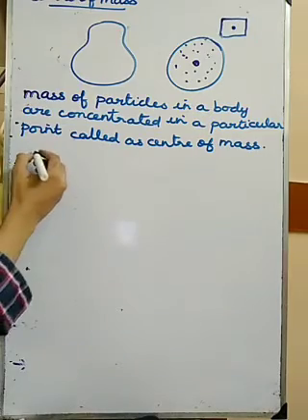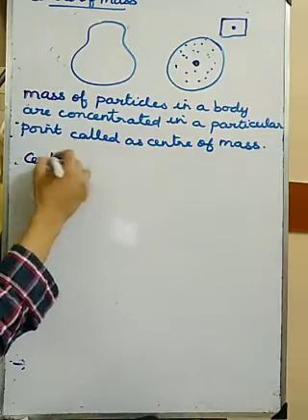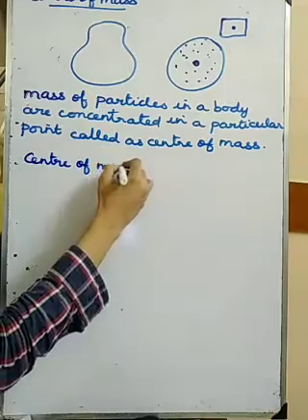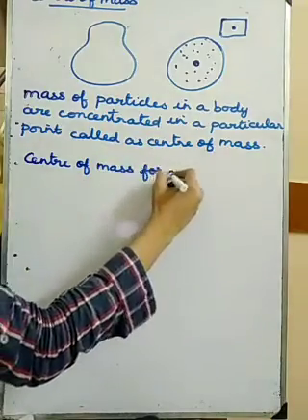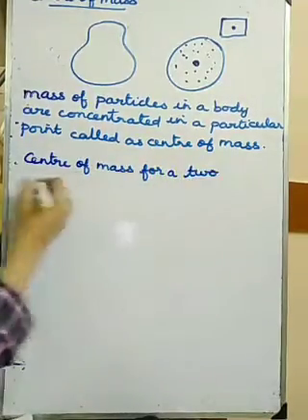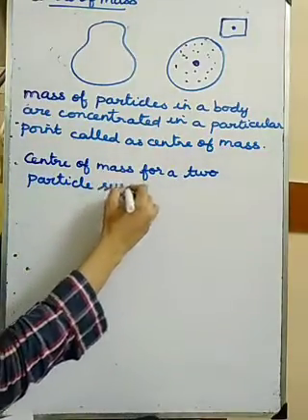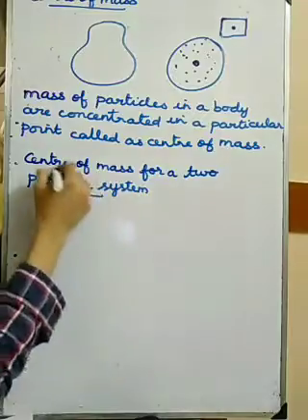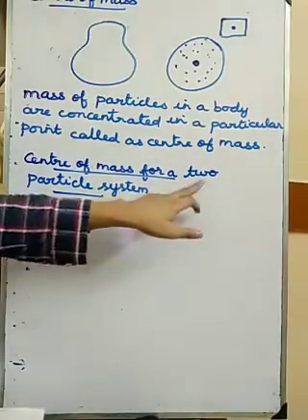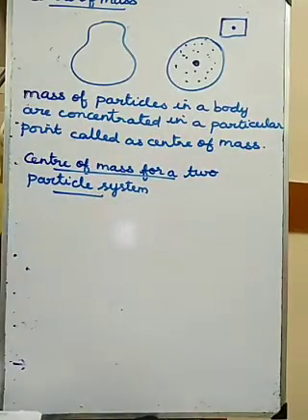Now we are going to calculate the center of mass for a two particle system. First, I will tell what a two particle system is.